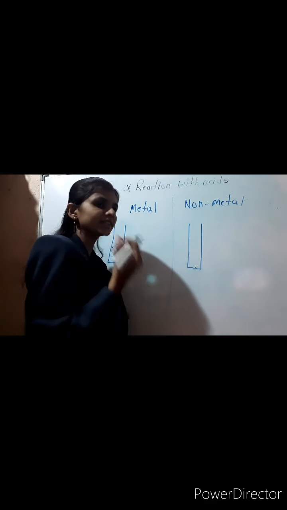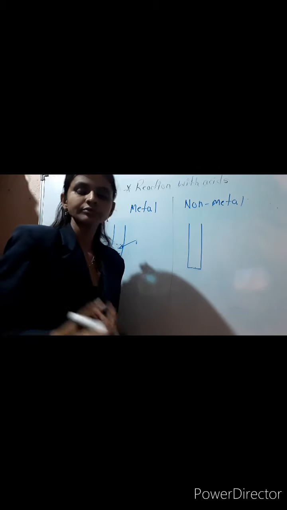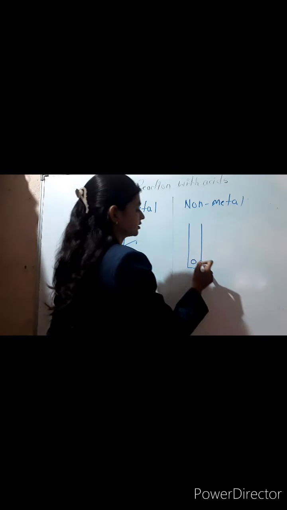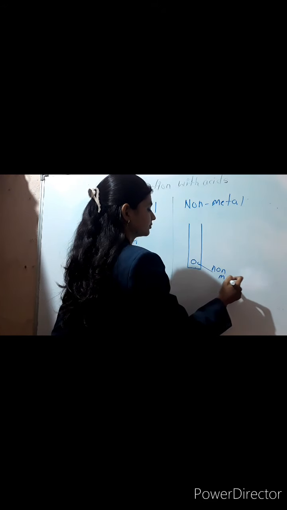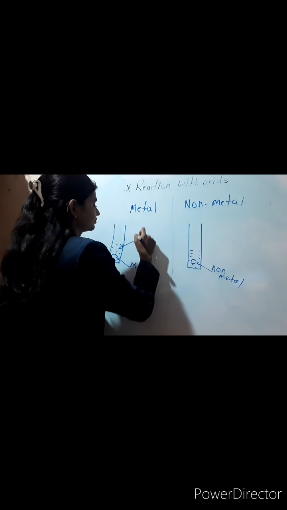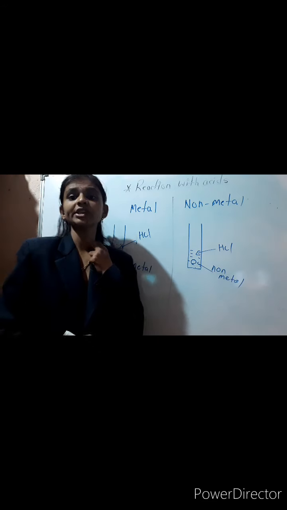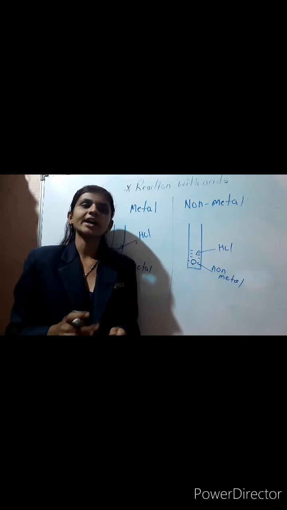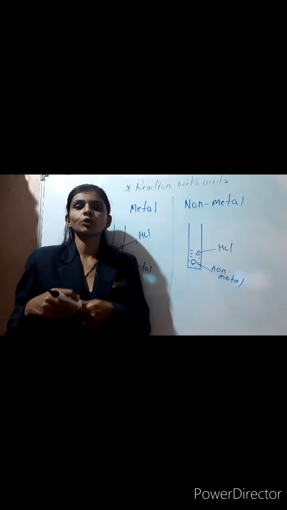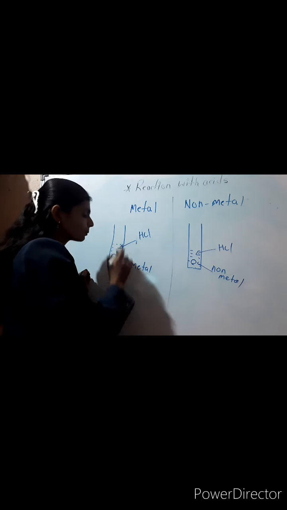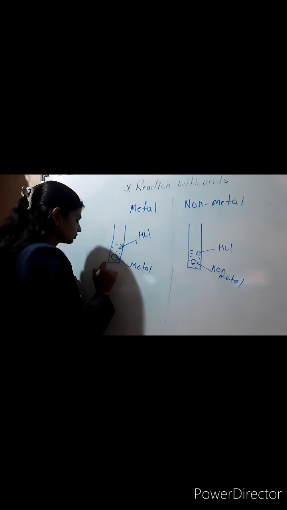In the first test tube you have to take a piece of metal and in the second test tube you have to take any non-metal. Suppose this one is a metal and this one is a non-metal. Now add some HCl into both the test tubes. So what will happen when we add the HCl into the test tubes? In the first test tube a metal is there, so from the first test tube a pop sound is going to come. Which type of sound?